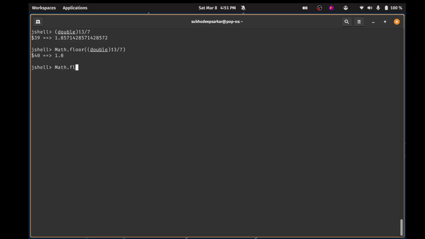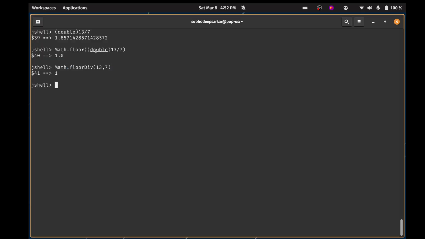But using Math.floorDiv, you're doing it in a single step. I can simply say 13 comma 7 and we are done. It will give you 1 directly. So it reduces the number of lines you write, or the number of steps you do. First you have to divide and then use the floor method, which is sometimes a hassle. But using floor div, you can divide 13 by 7 and floor it using just a single method.